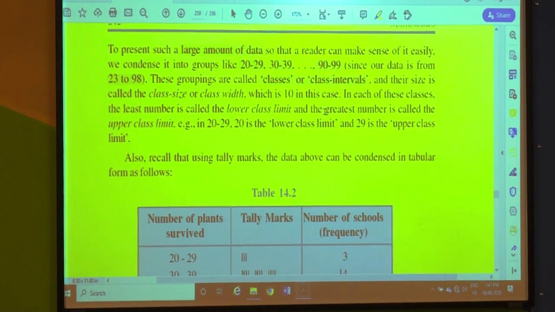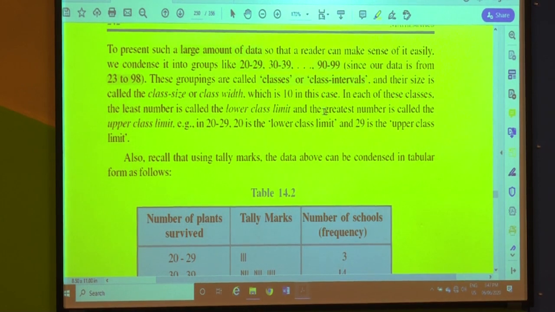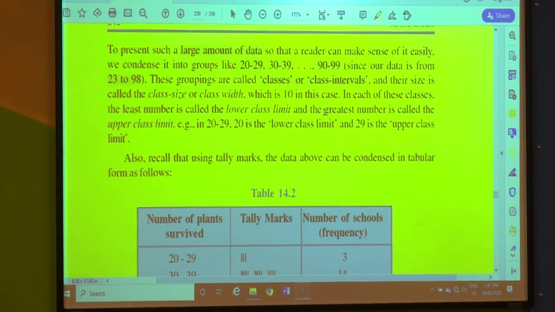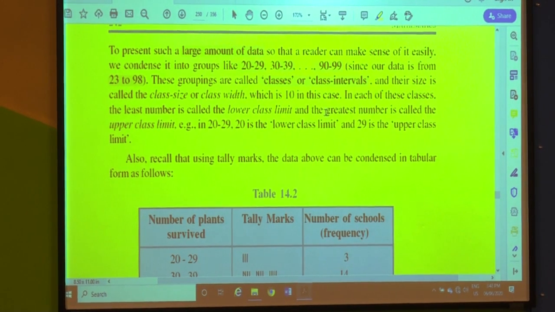Since our data is from 23, meaning the minimum number of plants that survived in a school is 23, and in some other school the maximum number of plants that survived is 98. It has not happened that none of the plants survived in a school, or that all 100 plants survived in a school. So these groupings have been done on that basis.